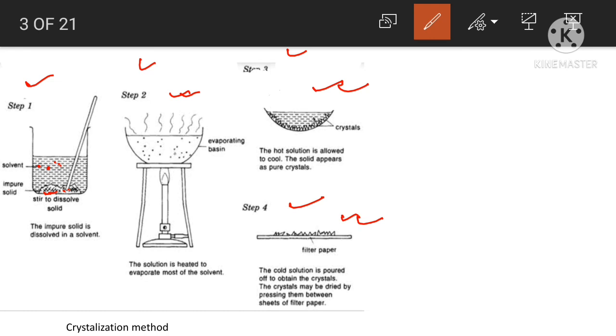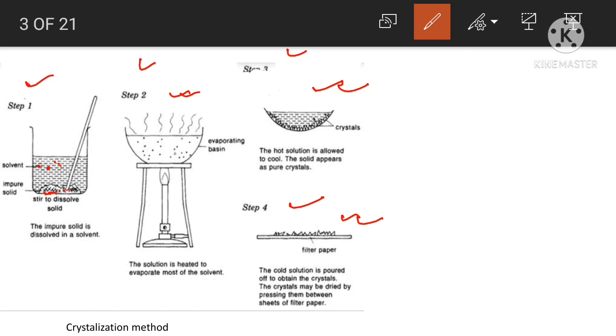Number 2, impurities which impart color to the solution are removed by adsorbing over activated charcoal. So you should add activated charcoal which can adsorb such colored impurities.